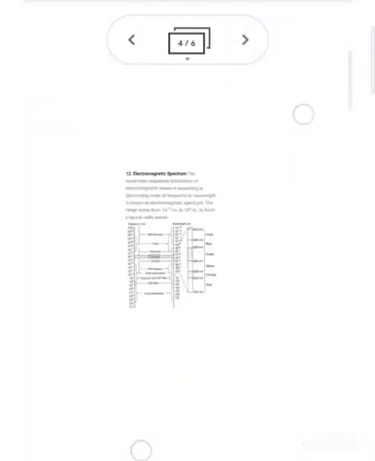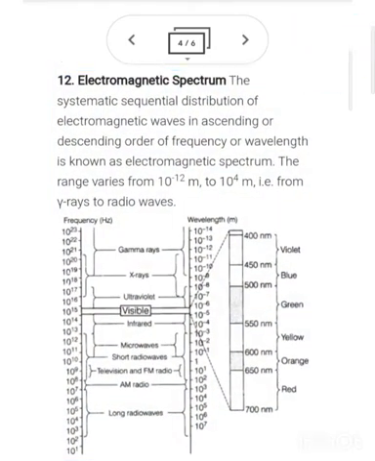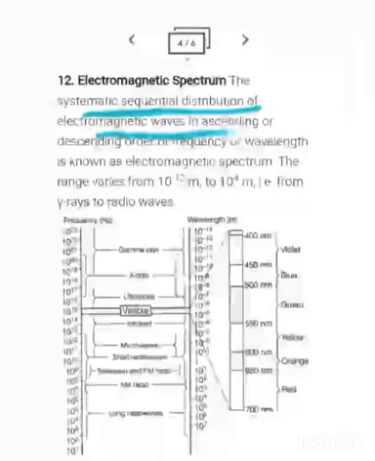Now after this, the most important thing is known as the electromagnetic spectrum. Definitely you will get a question from this. That one is the electromagnetic spectrum, and the other one is what are the uses of the electromagnetic spectrum. The systematic sequential distribution of electromagnetic waves in ascending or descending order of frequency or wavelength is known as the electromagnetic spectrum.